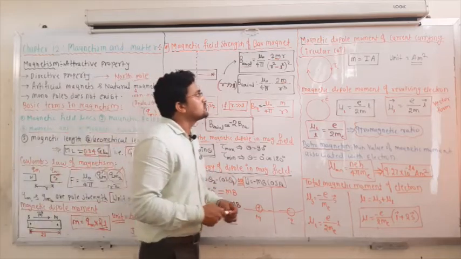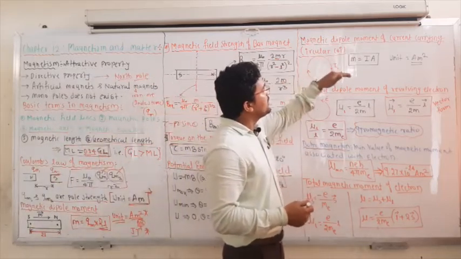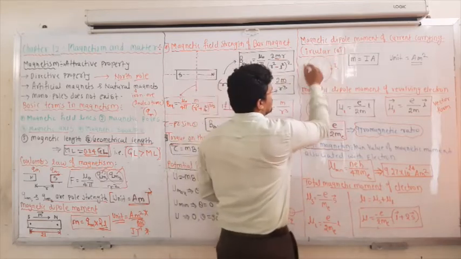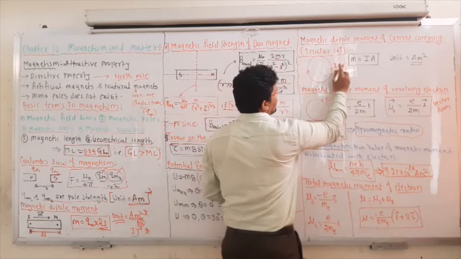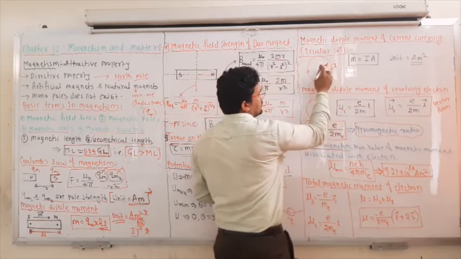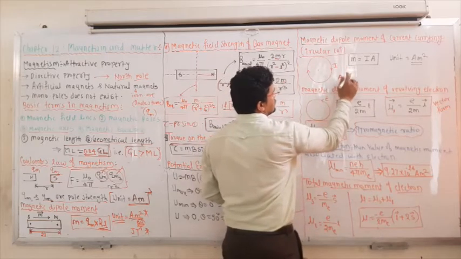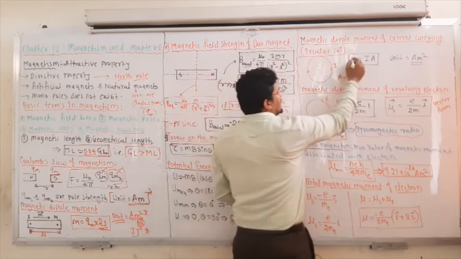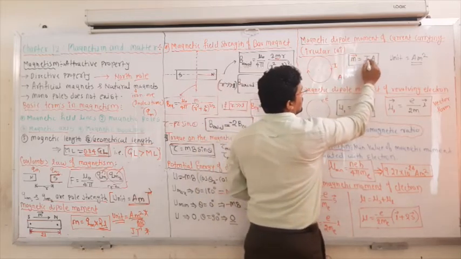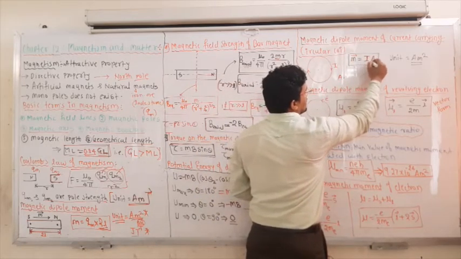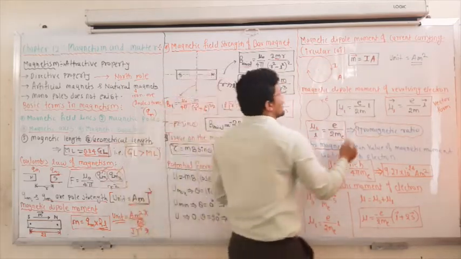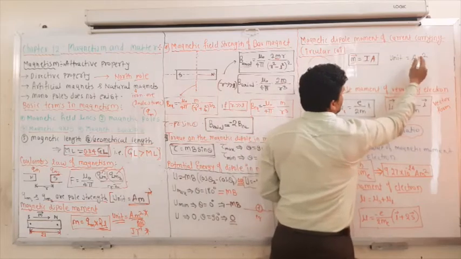Now, the magnetic dipole moment of a current carrying circular wire. Suppose you have a circular wire through which current I is flowing, and the wire has radius r, so the area is A. Then the magnetic dipole moment of the current carrying conductor is given by the current through that conductor times the area of the circular wire, and its unit is ampere meter squared.